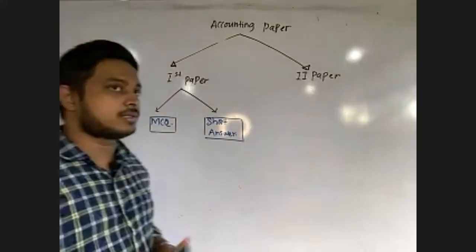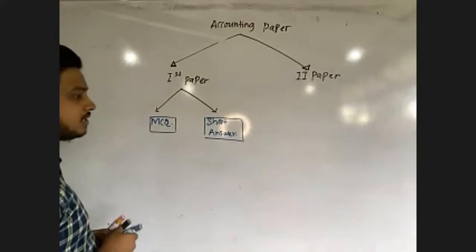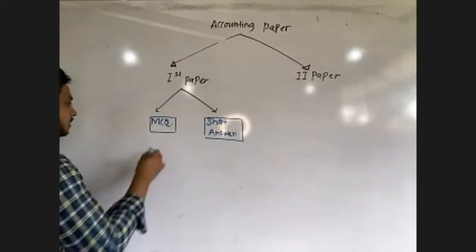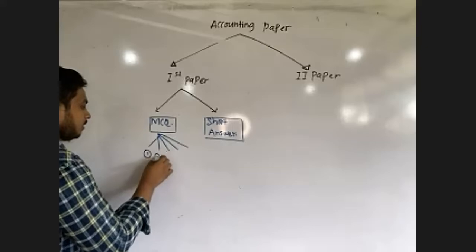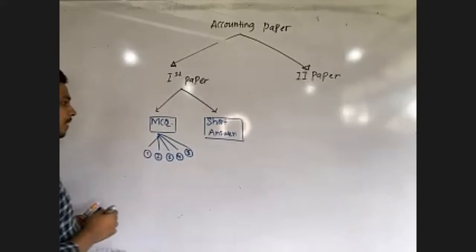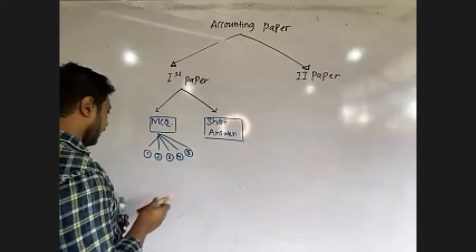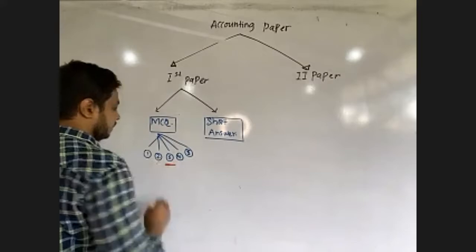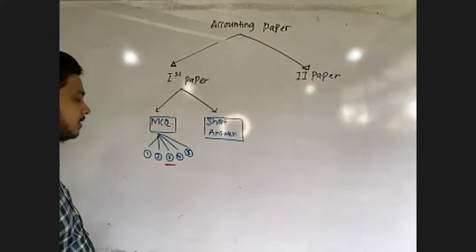In MCQ, multiple choice, there are 5 selections, 5 alternative answers. Out of these 5 multiple choices, you have to select the most appropriate answer. Right? You have to select the most appropriate answer in the multiple choice question section.